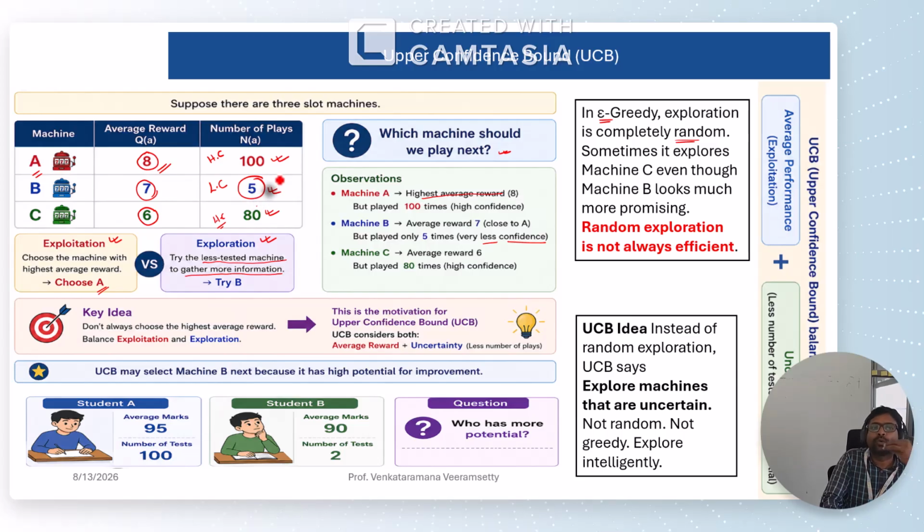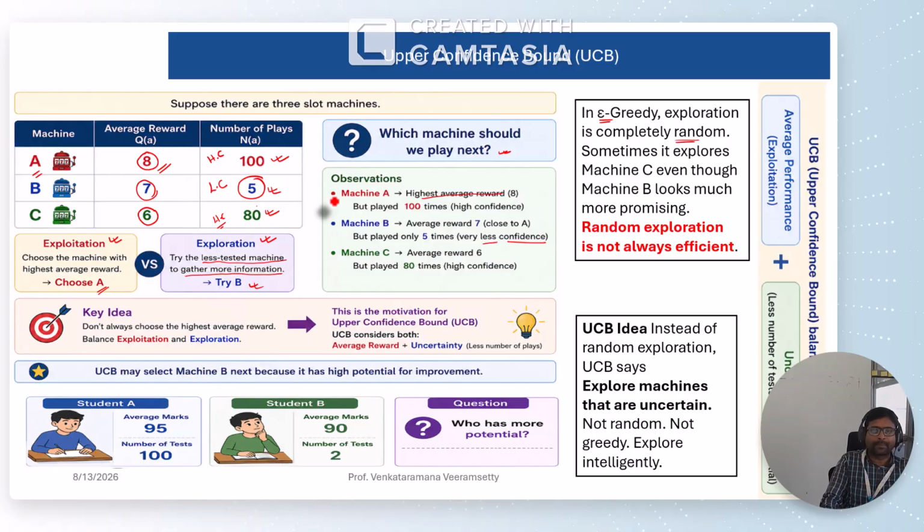It participated in only 5 plays. So we will try B now. This is called exploration. So in UCB, exploration is based on the lowest number of participation, whereas exploitation, same as epsilon greedy, we suggest the machine which has the highest reward.